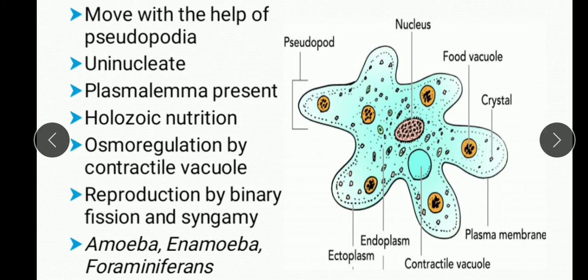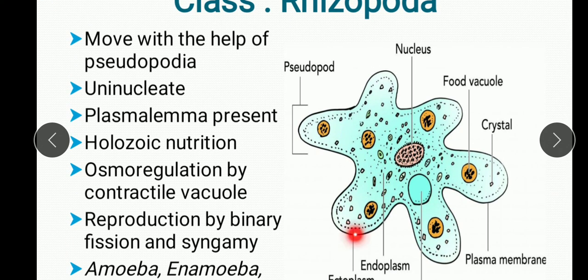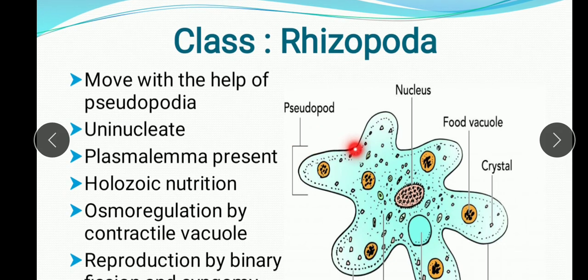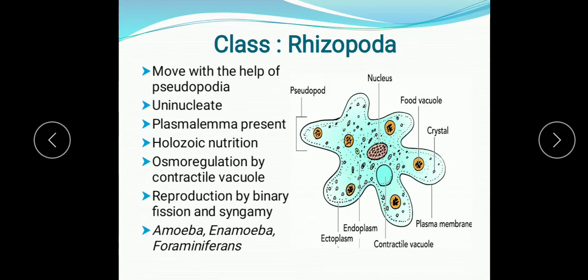So you can see here the structure of amoeba. Here it is the ectoplasm and endoplasm. This ectoplasm and endoplasm together form the cytoplasm. In the center you can see the nucleus. Food vacuoles are there, as I said, holozoic nutrition. So internally digestion takes place in the cell. Plasma membrane, that is the plasmalemma, and these are the pseudopodia. With the help of these structures they move.